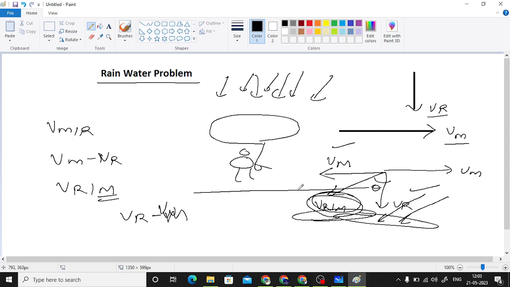The same way I have done the calculations of projectile motion as well. In a similar way, I have done the calculation for the river crossing problem as well. Now this rainwater problem would be solved in a very similar way. Now there can be lots of varieties. Here we have assumed that rain is falling vertically. It might be possible that instead of vertically, the rain is already falling at some angle. So it hardly matters. Only the components of velocities will get changed to calculate the resultant velocity. So you will find out the resultant magnitude and angles accordingly, right?